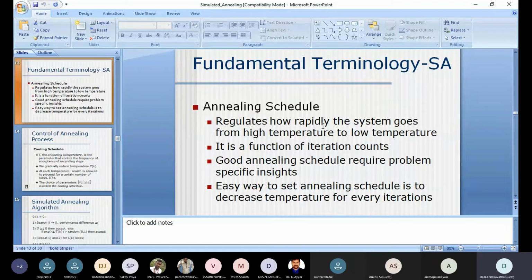High temperature to low temperature. Okay, so how can the regularization be done? How can the 35 hours be allotted? The weekly 35 hours we have for our student. If 35 hours are given in our hand, the timetable coordinator will put a timetable